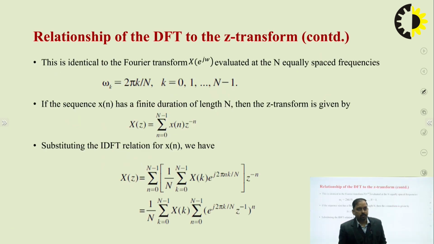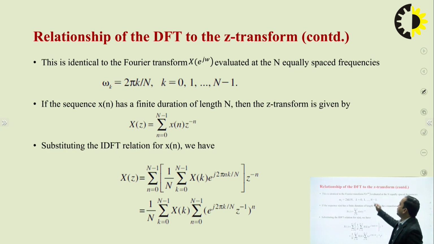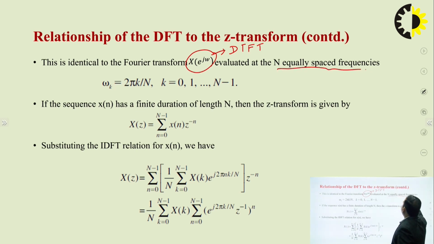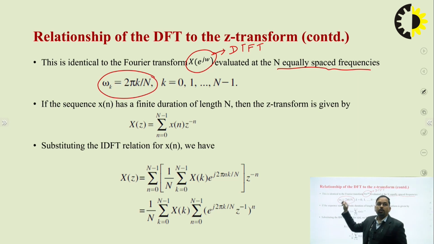Now this is not over yet. The last equation is identical to the Fourier transform X(e raised to power j omega). This is called the discrete time Fourier transform, DTFT. We are already aware that DTFT is for a sequence which is discrete as well as aperiodic in the time domain. So this is identical to the discrete time Fourier transform evaluated at N equally spaced frequencies, where omega k is nothing but 2 pi k by capital N, where k varies from 0 to N minus 1.